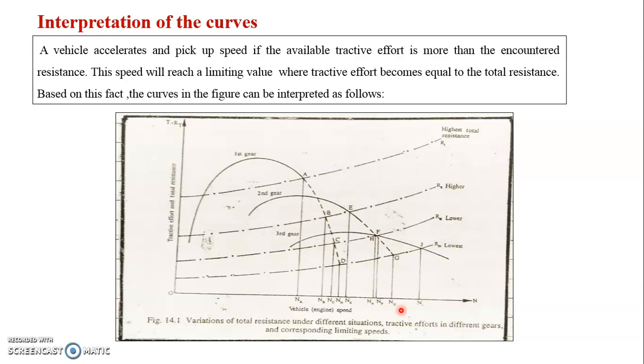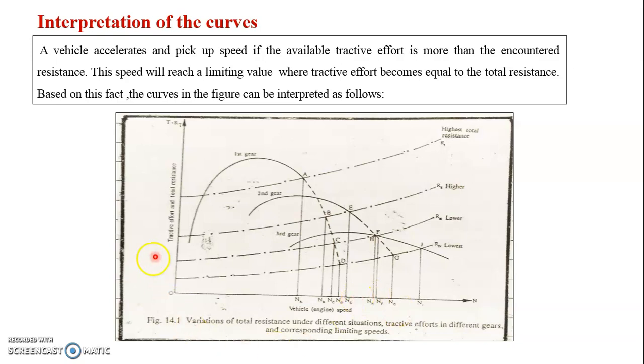When your vehicle is going to accelerate and pick up speed on the road surface, the available torque, the available tractive effort, is more than the encountered resistance, meaning whatever resistance is available on the road surface at that particular moment. Then and only then the vehicle is going to accelerate and pick up speed. This speed will reach a limiting value where tractive effort becomes equal to the total resistance. So based on these facts, the curves in the figure can be interpreted as follows.